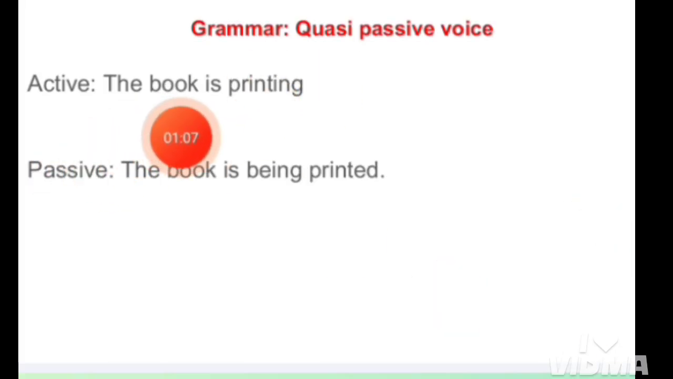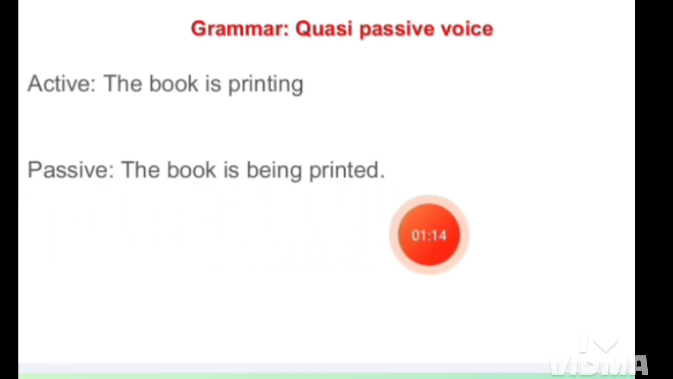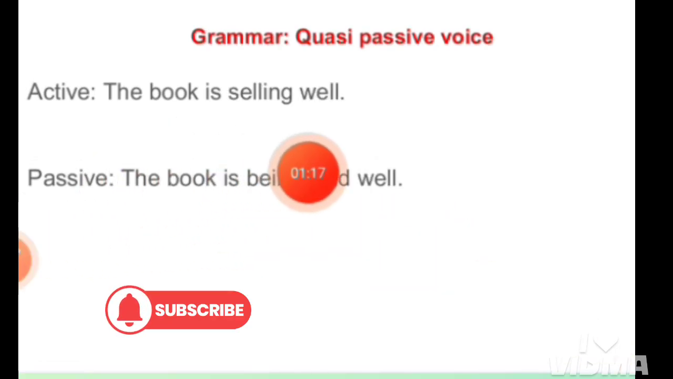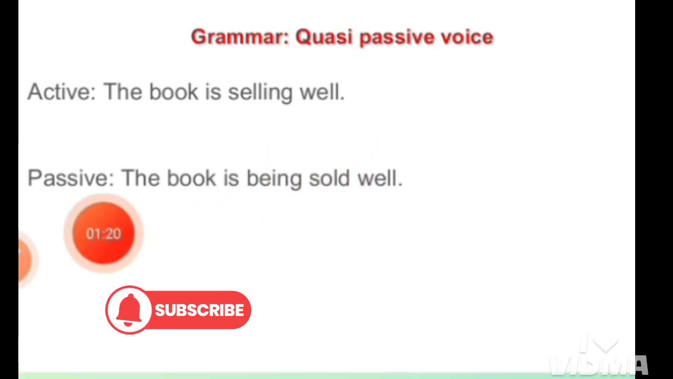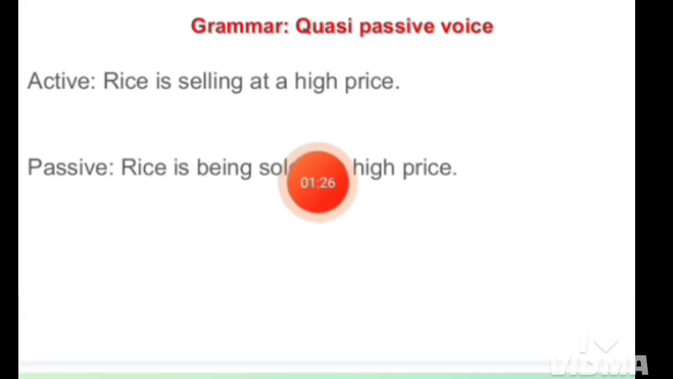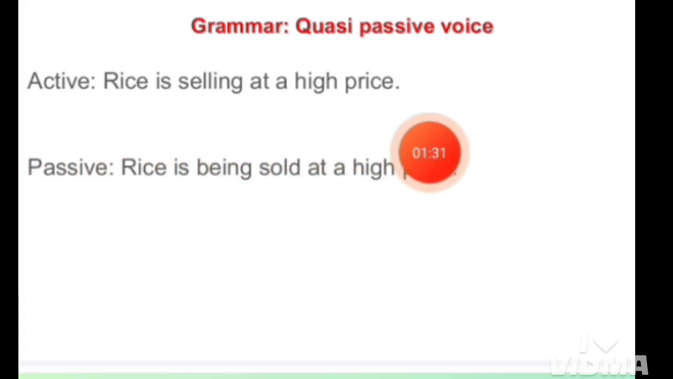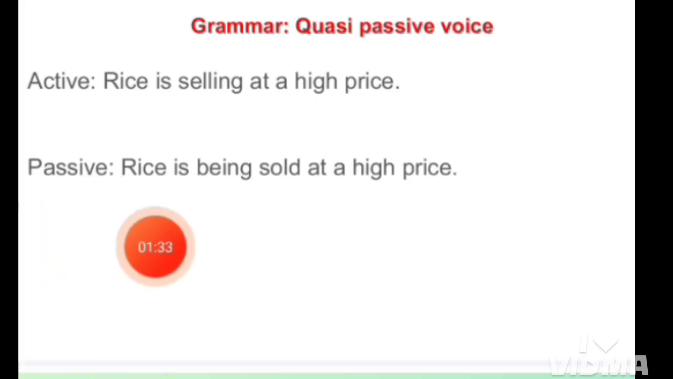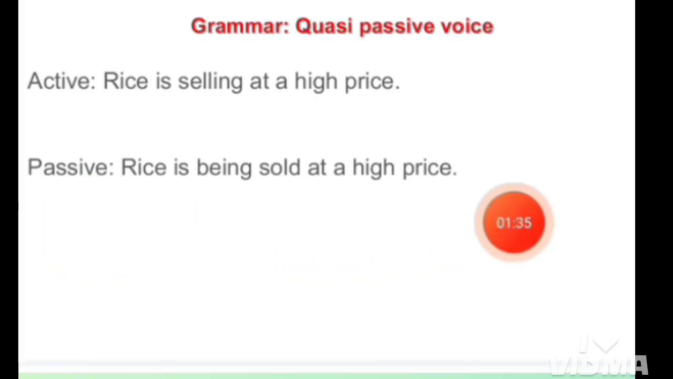Third example is the book is printing. This is a different type of sentence and the passive voice is the book is being printed. The next example is the book is selling well. The passive voice is the book is being sold well. The next example is rice is selling at a high price. The passive voice is rice is being sold at a high price. So in this way we have to make passive voice from active voice for quasi-passive voice change.